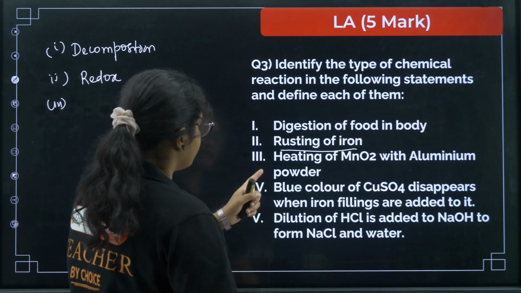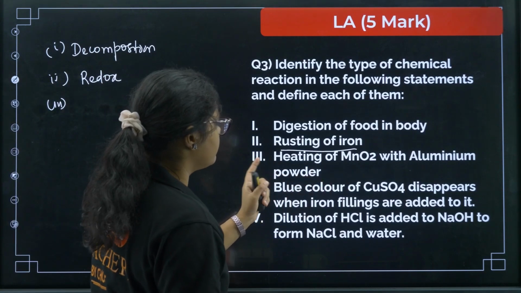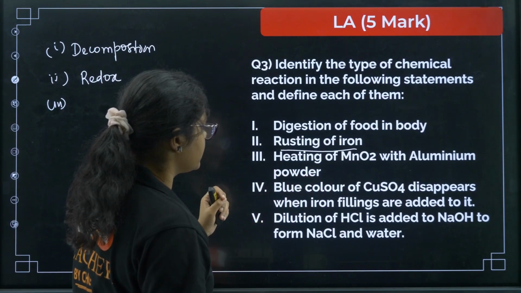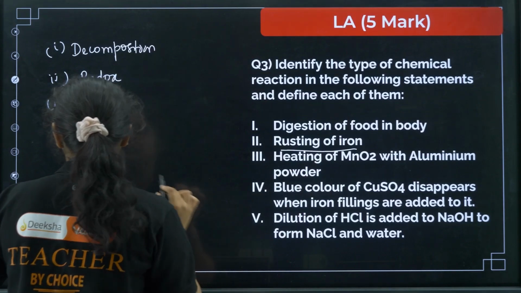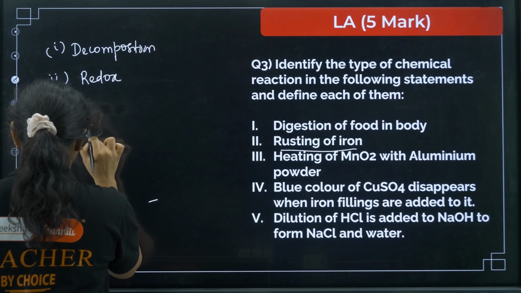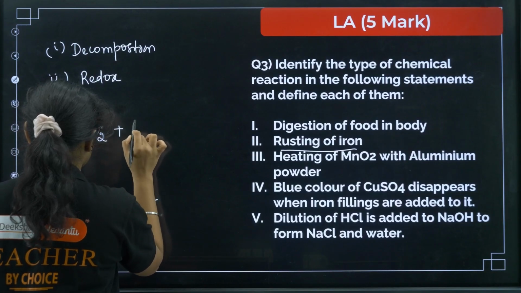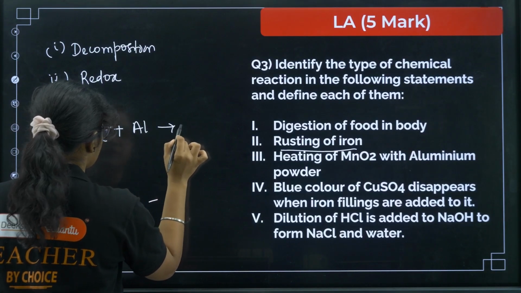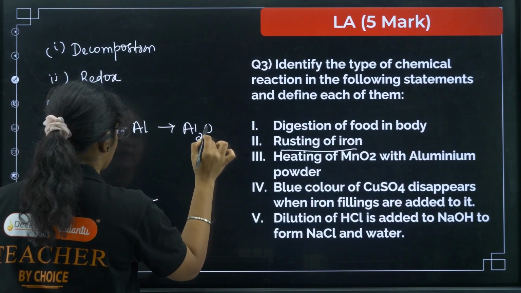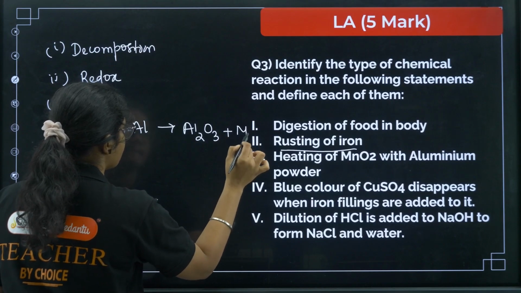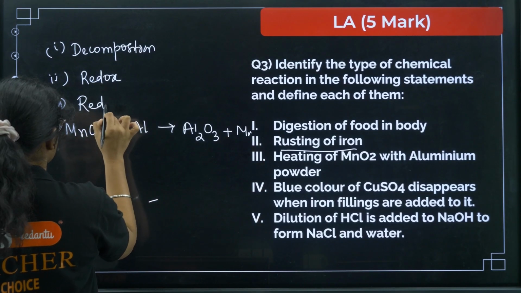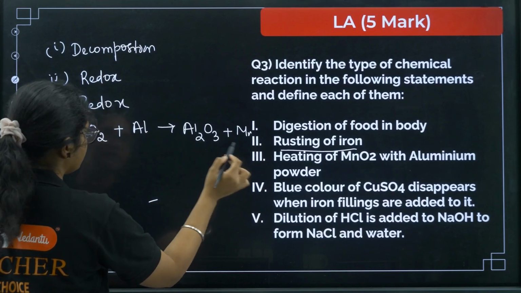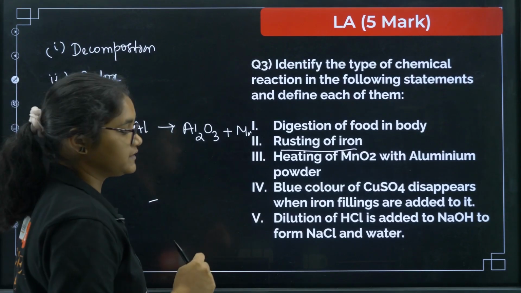Okay. Next you have heating of MnO2 with aluminium powder. So this one will give you aluminium oxide plus manganese, right? So this is also a redox reaction. Here you can write down Mn is getting reduced, aluminium is getting oxidized.